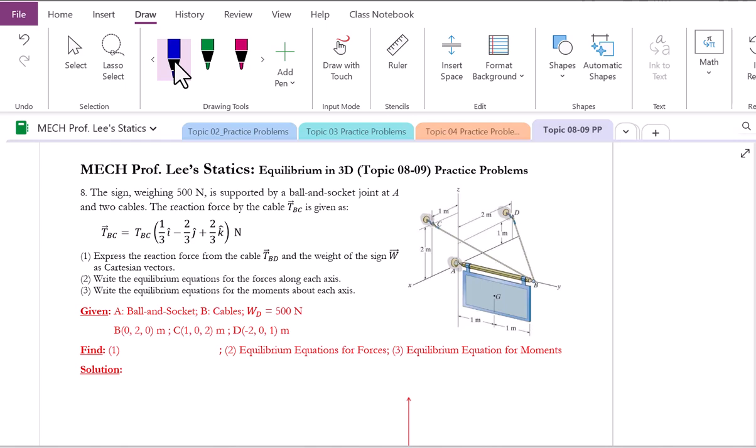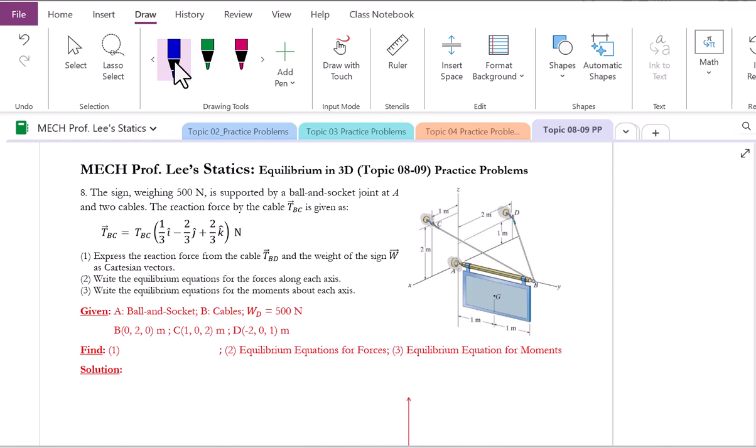The support type at A is given as ball and socket. We do know the characteristic of a ball and socket: it will not allow translations in any direction, but will allow rotation in every direction. Therefore, there are three unknowns in translation in the x, y, z directions from the ball and socket. For cables, we always start from tension. This is our assumption, then we will see.